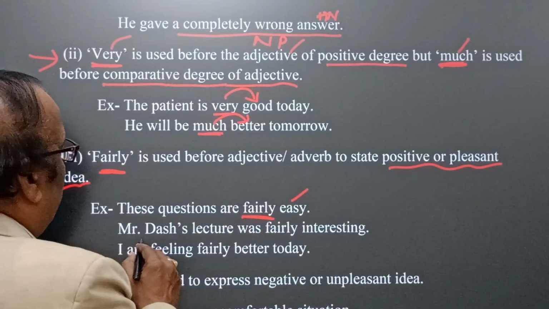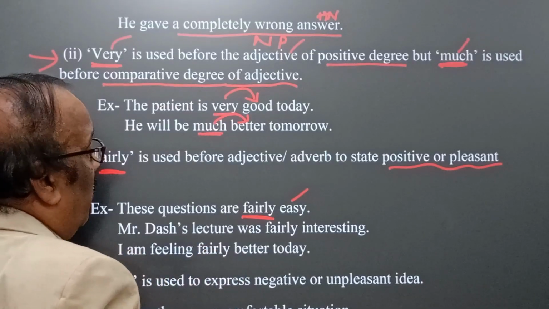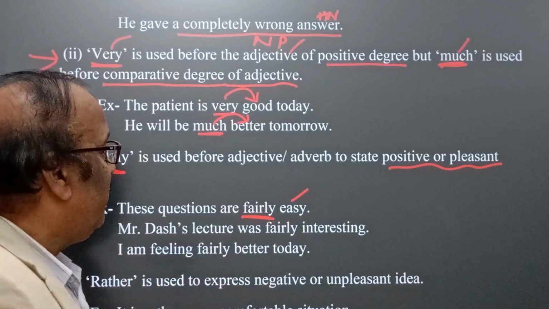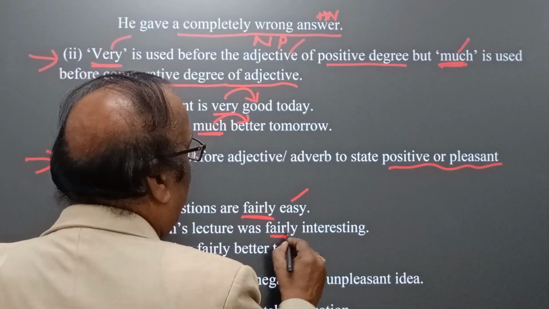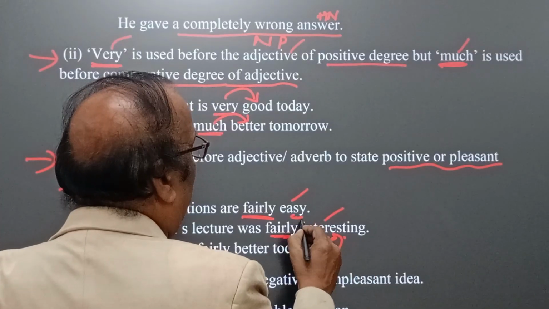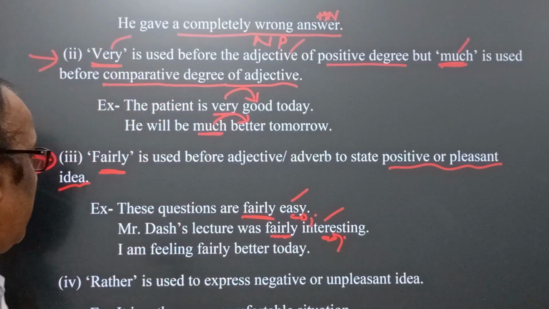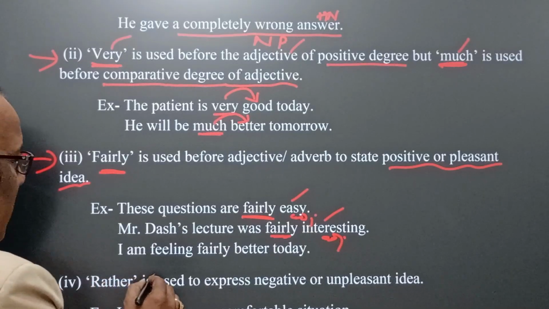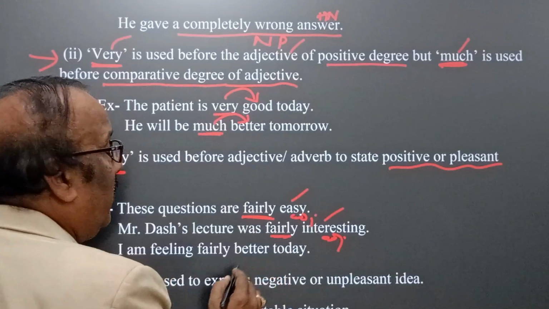Okay? Mr. Das' lecture was fairly interesting. Fairly qualifies interesting, the adjective, and it means a fairly interesting lecture. I'm feeling fairly better today.